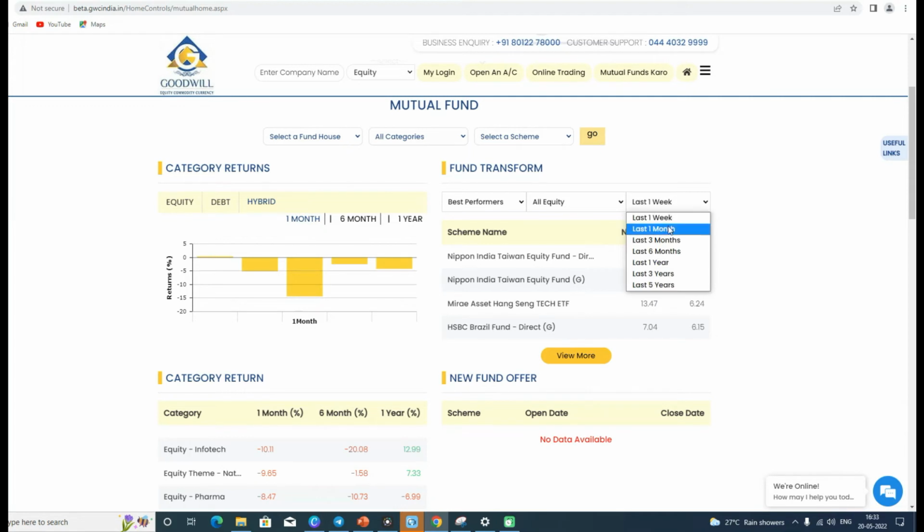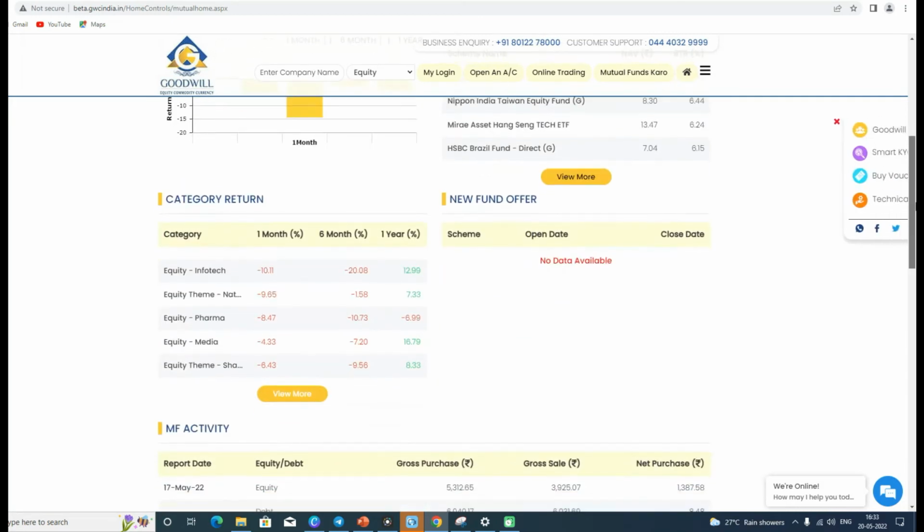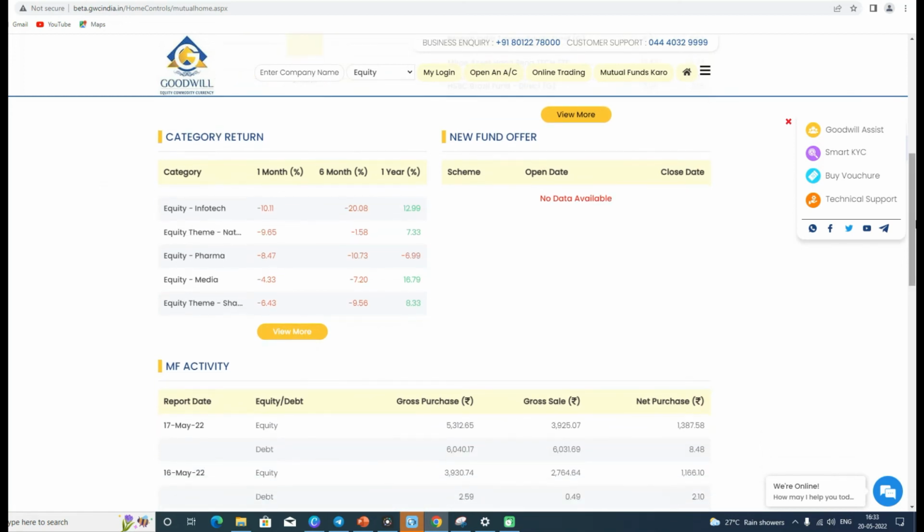And then if you want to check out some other time frame, we can just click on this drop down menu, and we can click on last 1 month, the last 3 months, the half yearly, the previous year, the 3 years, or the 5 years. After that we have the category returns based on the companies. Like for Infotech equity we have the monthly returns of minus 10.11, 6 month return in terms of percentage minus 20.08, and for yearly we have around 30%. Similarly we can go for the other companies.